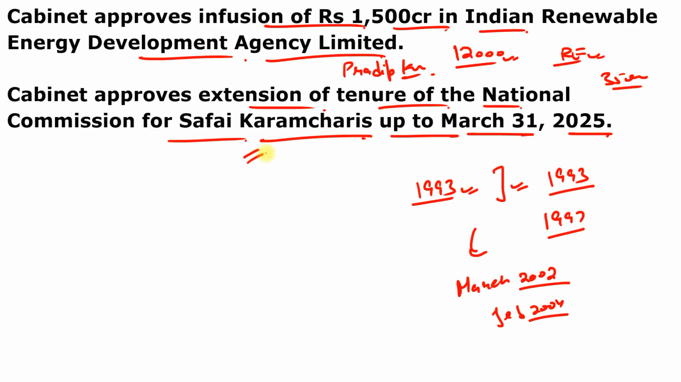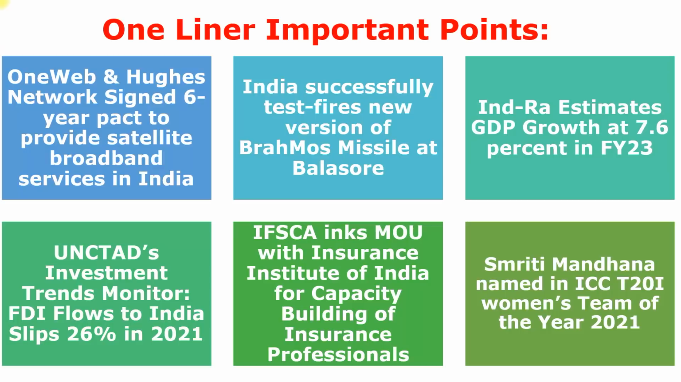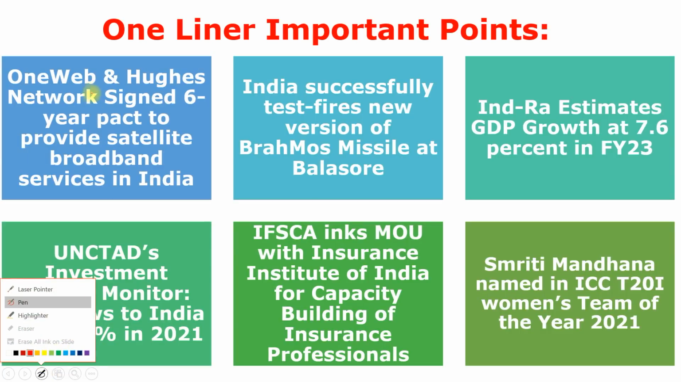And this body is very important because it recommends to the central government specific programs for the welfare of these Karamcharis, like action towards the elimination of inequalities in the status, facilities and opportunities for the sanitation workers. So just read these cabinet approvals, otherwise these are not so much important. Moving to one-liner important points, here is the first point.